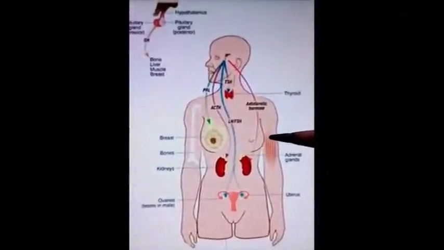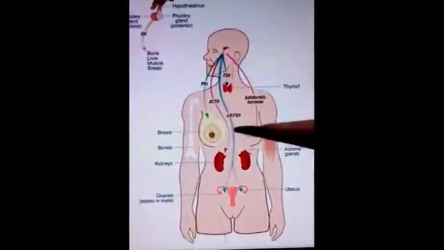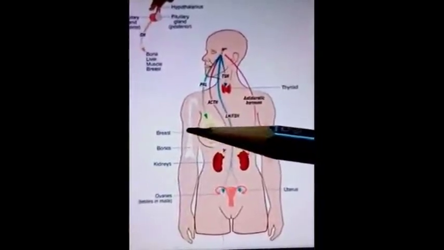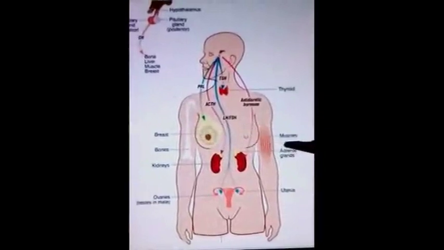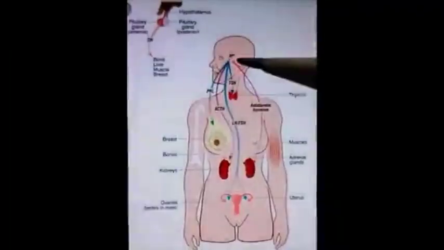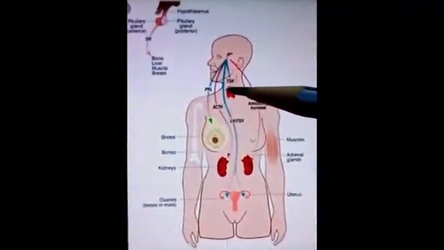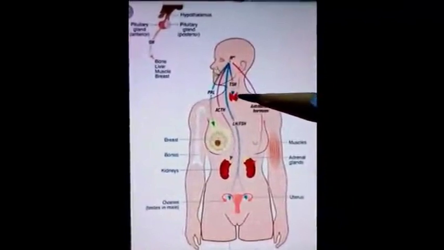So in cases where growth hormone is released less from the pituitary gland, it leads to deficient development of bone and muscles, and stunted growth in children leads to a condition of dwarfism. Thyroid stimulating hormone, if released less, it acts less on the thyroid gland, leads to a condition known as hypothyroidism.